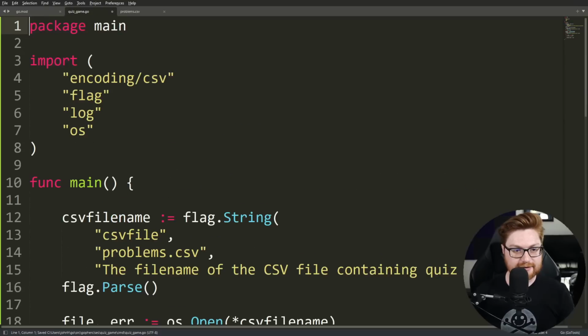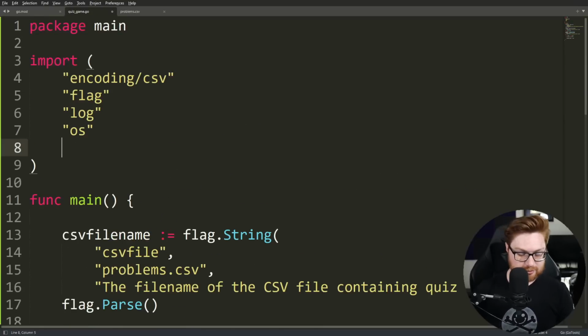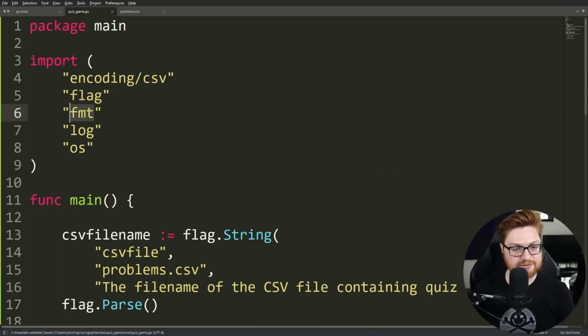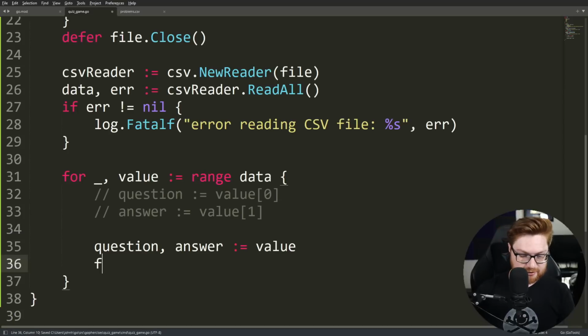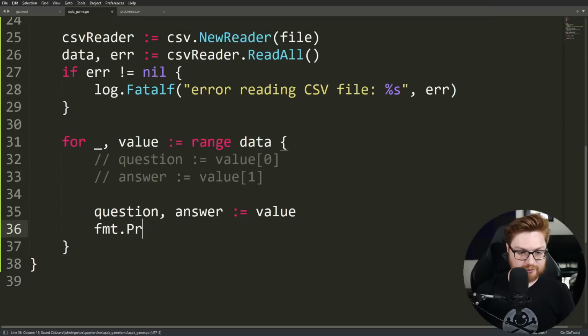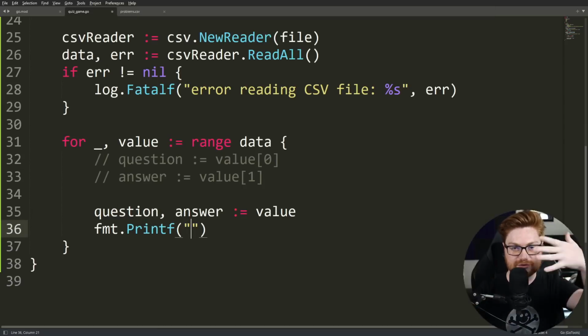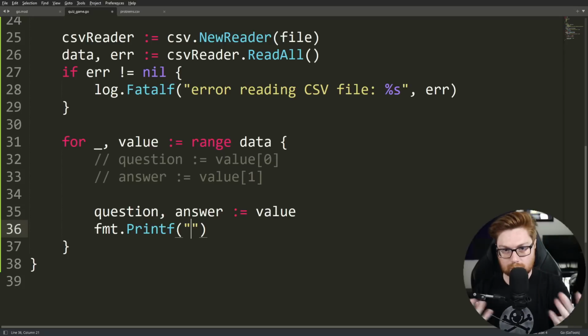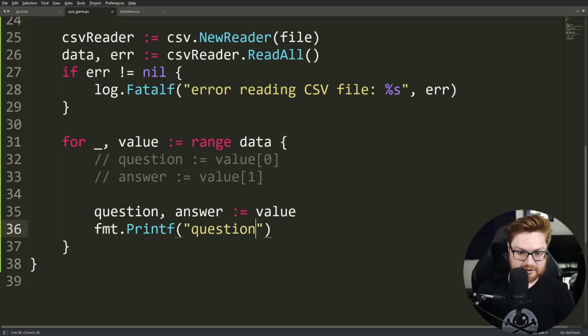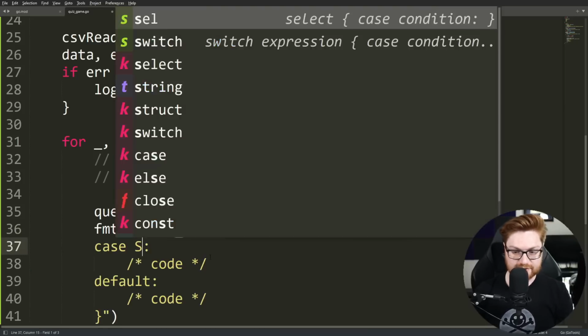Let me actually go ahead and add a new import, probably one that you might be familiar with if you're picking up the Golang. It is fmt for format, because we can then use fmt.Printf so that we can format and again add new variables to be displayed within what we're trying to display. So we can say question: and then answer can be our answer, with the %s to denote a string.